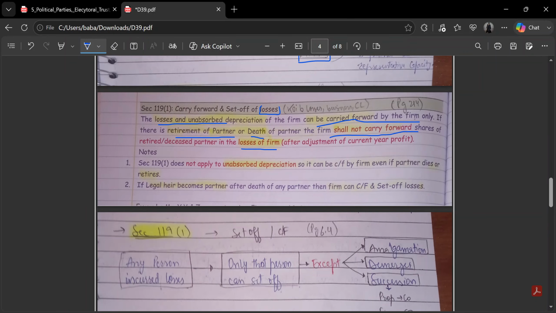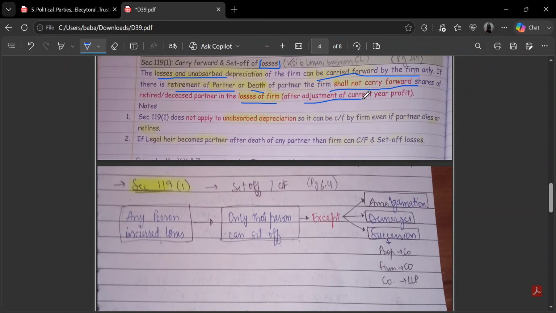That share of loss will lapse for the firm. They cannot utilize that in future years then. But we have to first adjust it with current year profit for the duration he was a partner in the firm. This will be clear in an example soon.